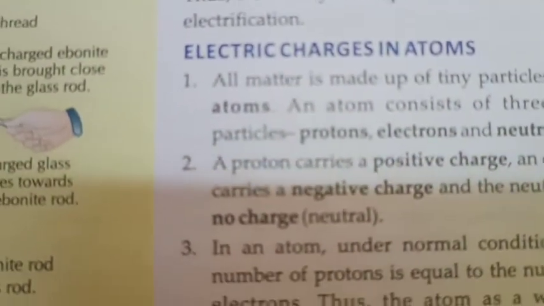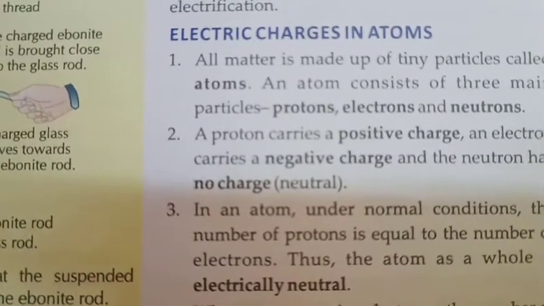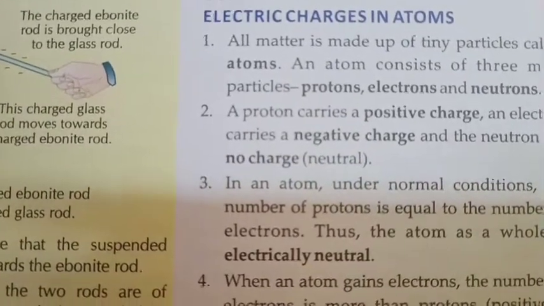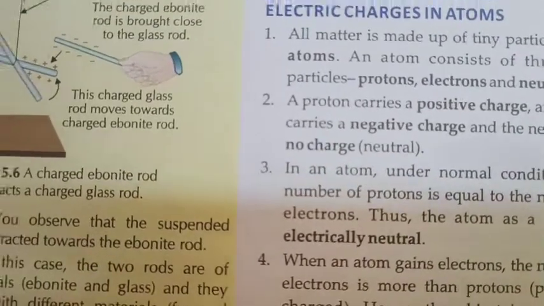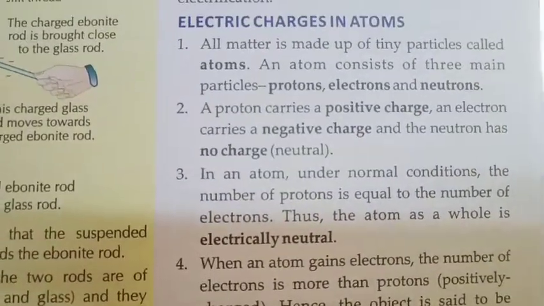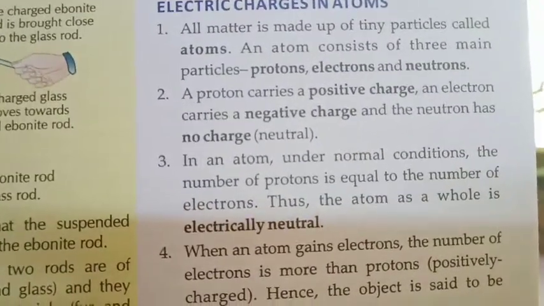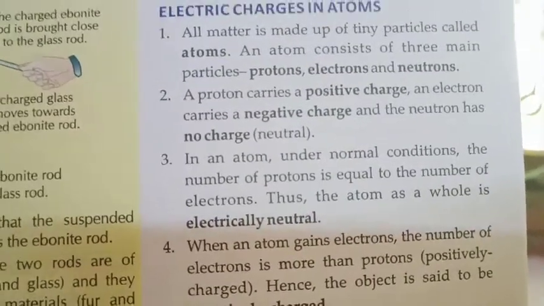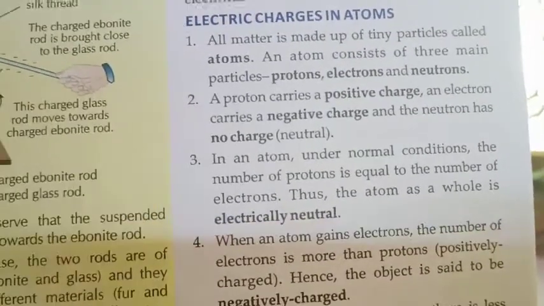Electric charges in atoms. All matter is made up of tiny particles called atoms. An atom consists of three main particles, that is protons, electrons and neutrons. A proton carries a positive charge, an electron carries a negative charge, and the neutron has no charge, that is, it is neutral. You already studied this in lower classes.